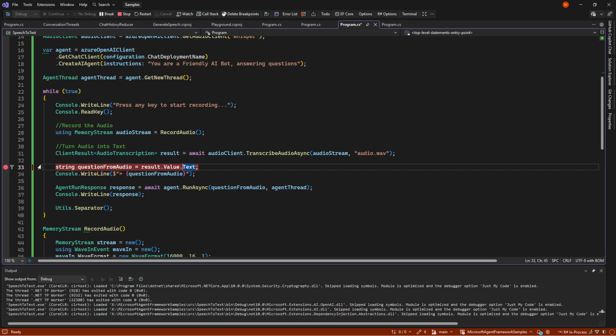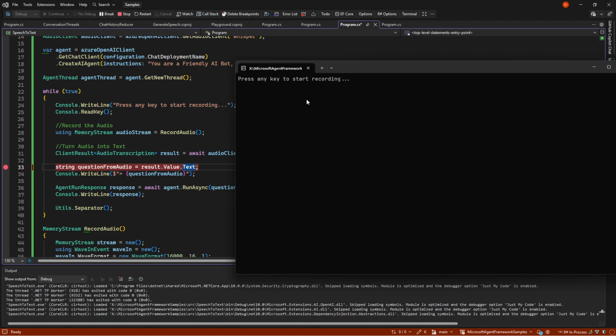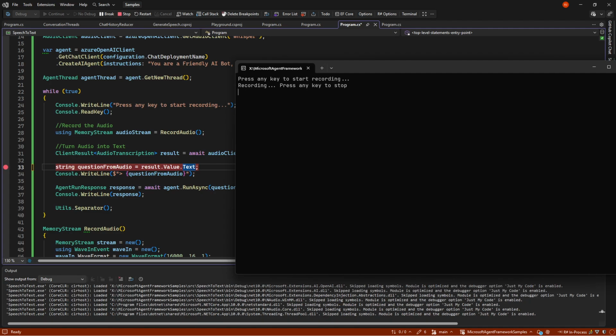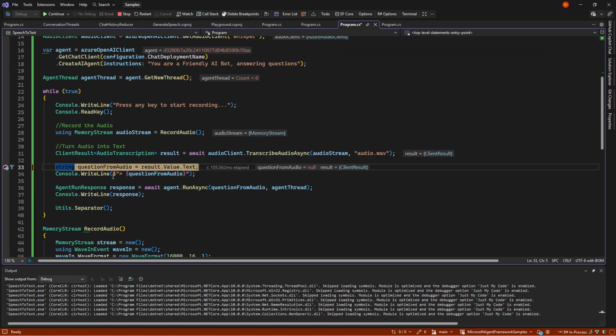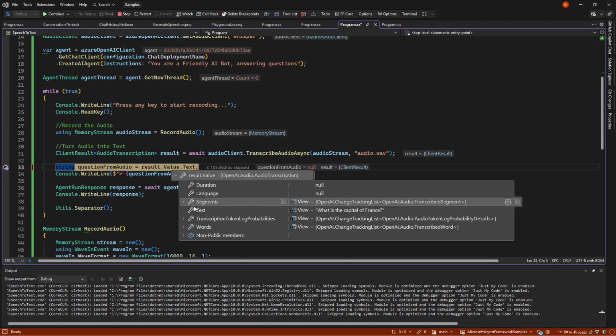So if you set a breakpoint here, let me ask again, what is the capital of France? It comes back, and you can see it's fairly quick to do it. So we get a thing back here, and we get the value back.